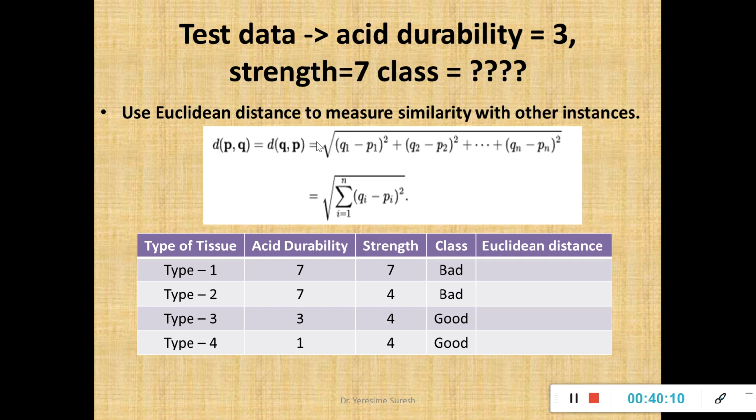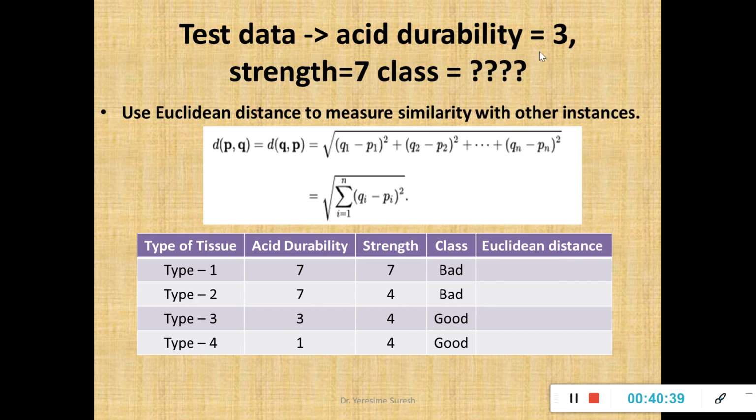How will I find the distance? Acid durability is 3 and strength is 7 for the test record, and for type 1 the training record is acid durability 7 and strength 7. So the square root of (3 minus 7), that is q1 minus p1, where this is q and this is p. (3 minus 7) whole square plus (7 minus 7) whole square, and I'll get the Euclidean distance. Similarly for type 2, (3 minus 7) whole square plus (7 minus 4) whole square, I'll get the distance.